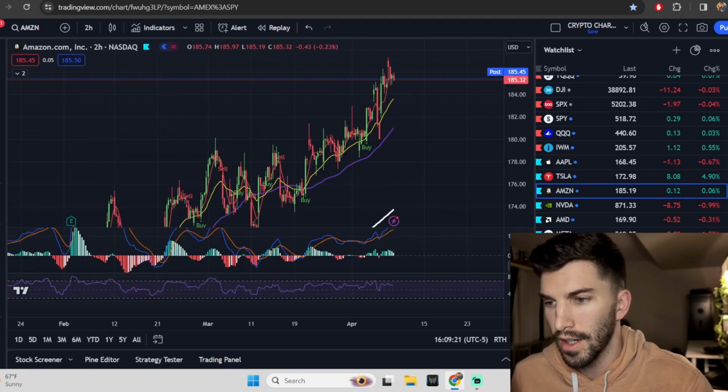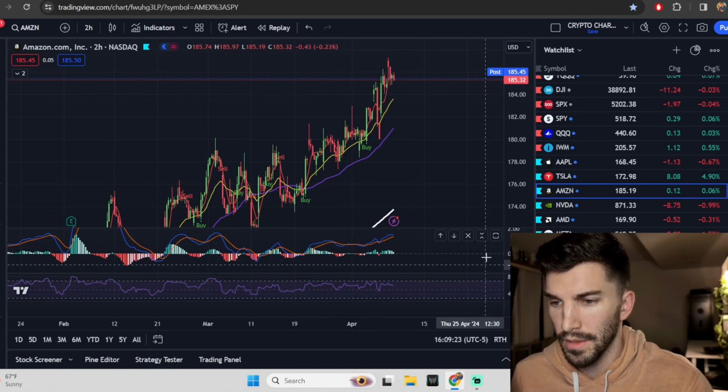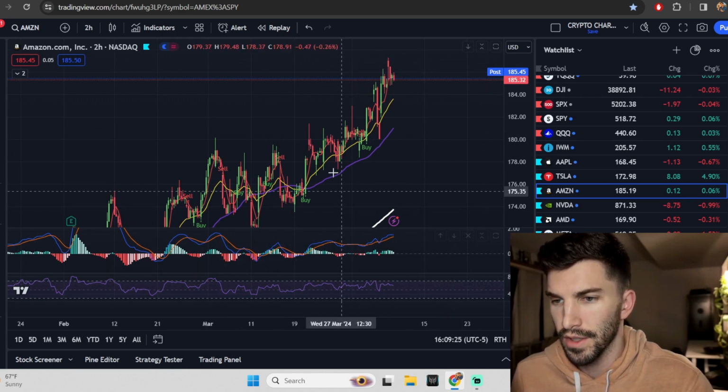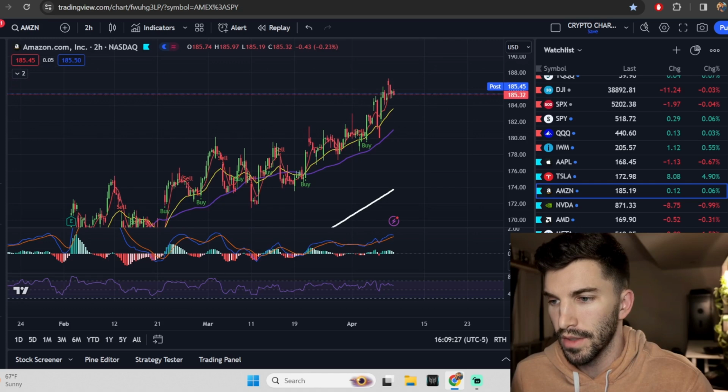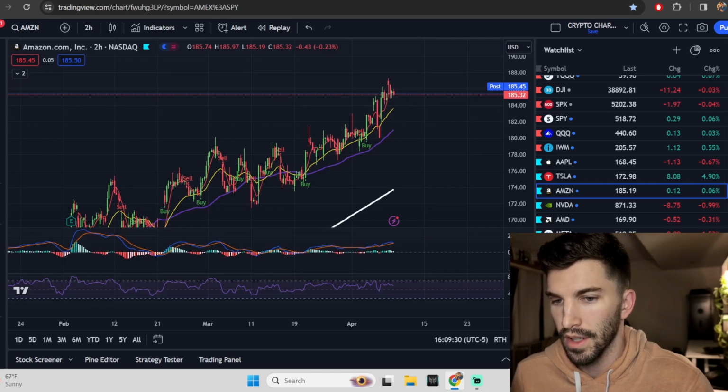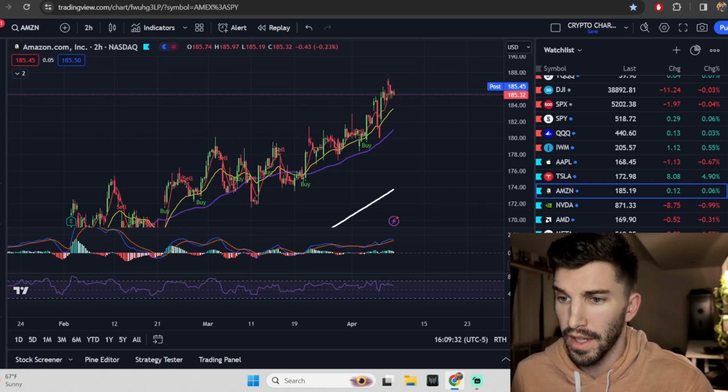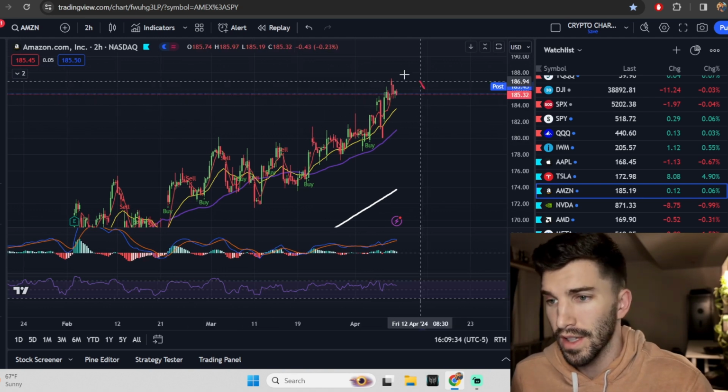Because the 2-hour here has actually been able to gain some steam. It's just heading up and up, but on the RSI, those divergences still holding strong. Okay, and if I zoom out a little bit, you still have divergence across the whole board here. So we need to pay attention to Amazon. This one, it really looks like the momentum is dead.